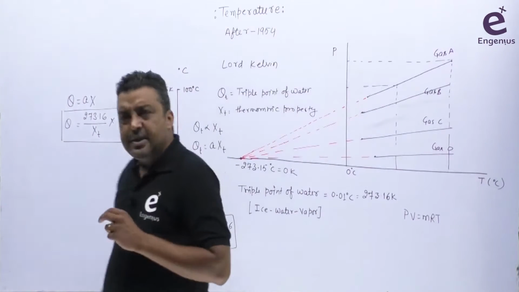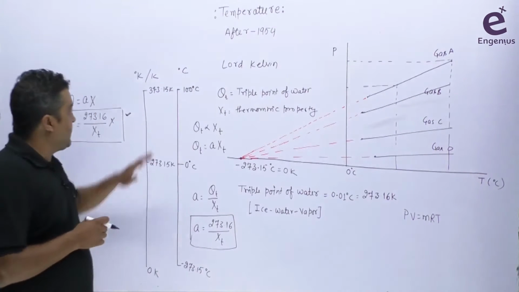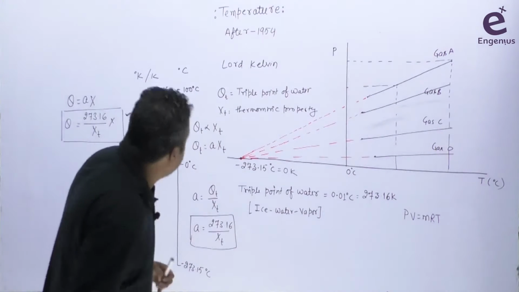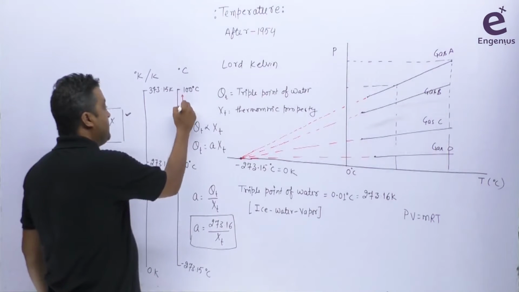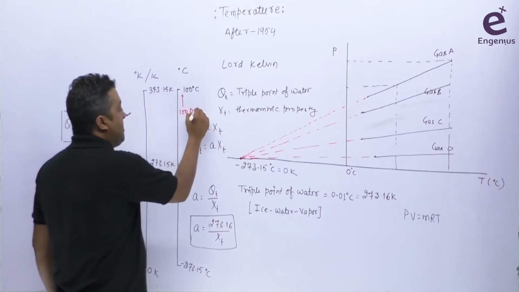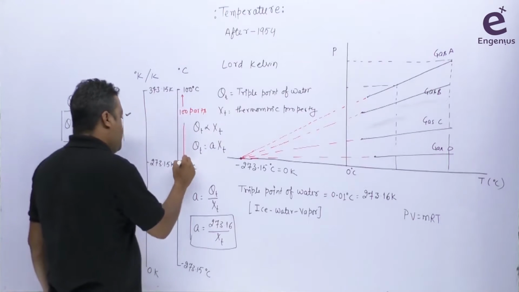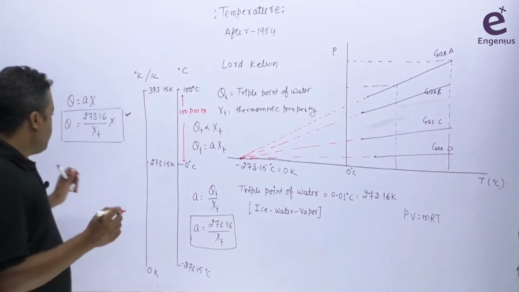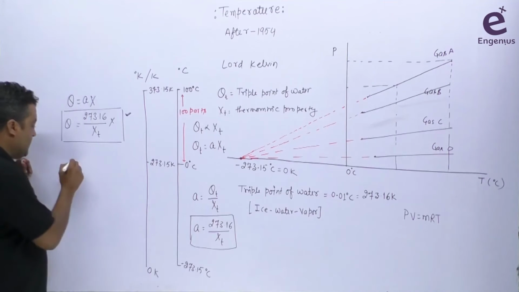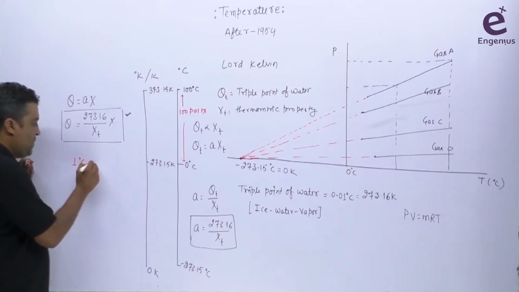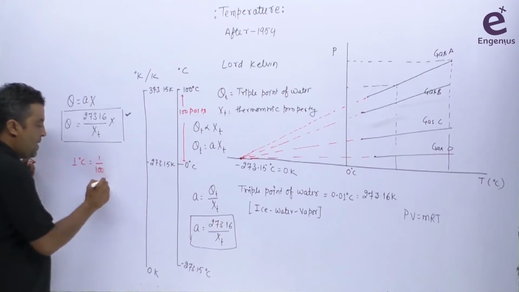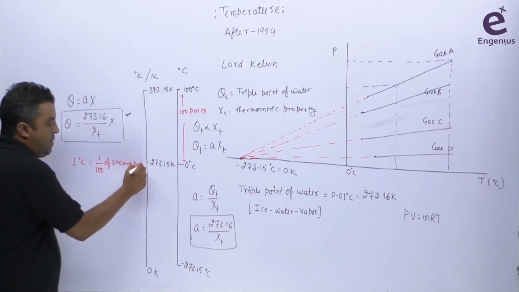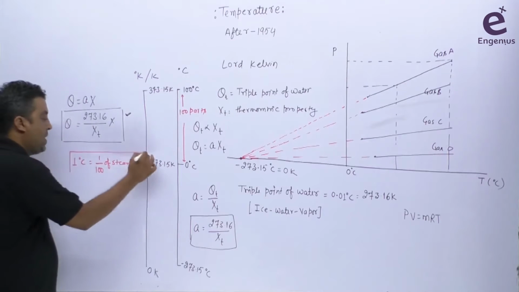But as I told you, the degree centigrade scale has 100 parts between 100 and 0. So if somebody asks how much is 1 degree centigrade, I can say 1 degree centigrade is simply 1 by 100th part of the steam point.